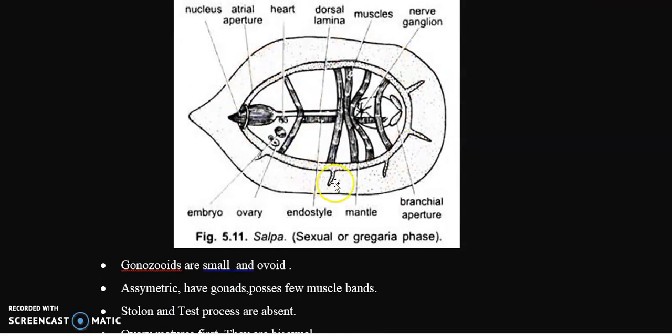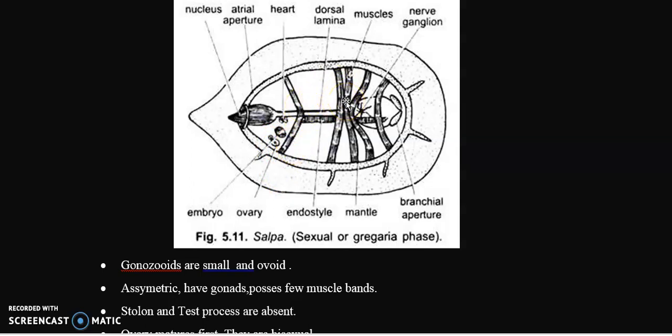Gonozoids are small and ovoid. They are asymmetric and have gonads. Here you can find the gonad, the ovary. This is the gonad, and it possesses a few muscle bands.